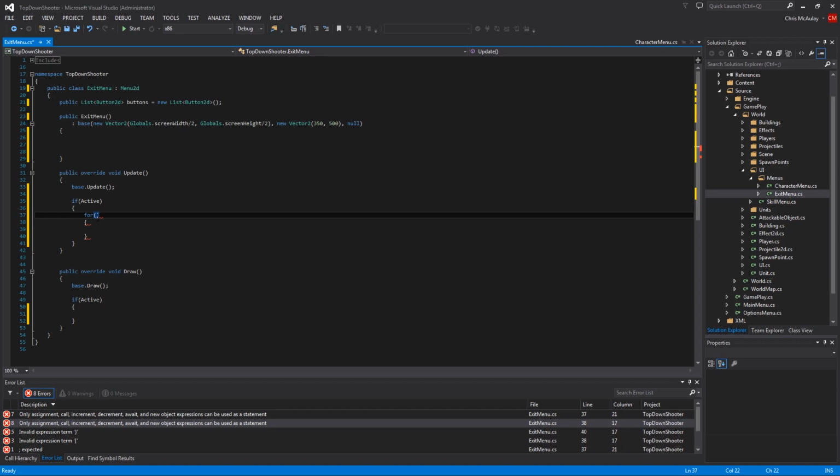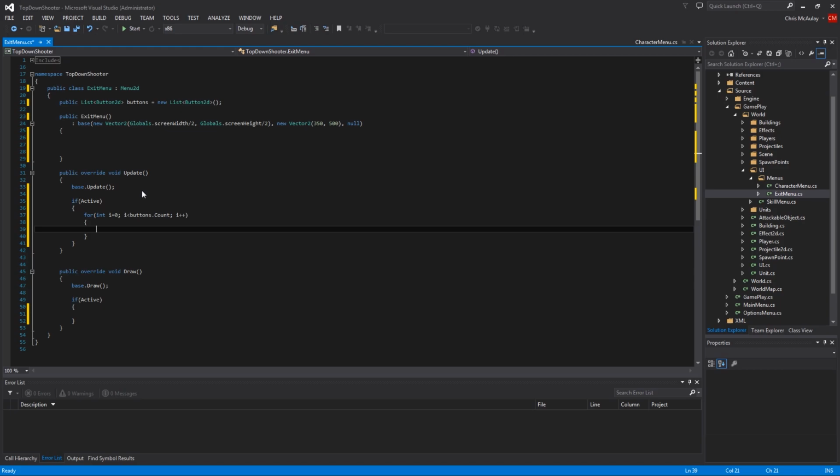So if active, and then this is going to be for int i equals 0, i less than buttons dot count, i plus plus. And then here we're going to say buttons i dot update, and we are going to update at a very specific